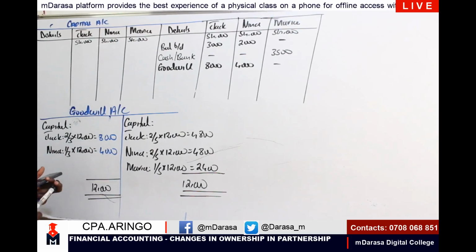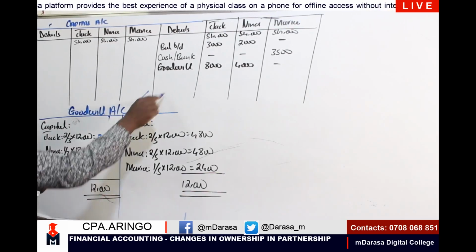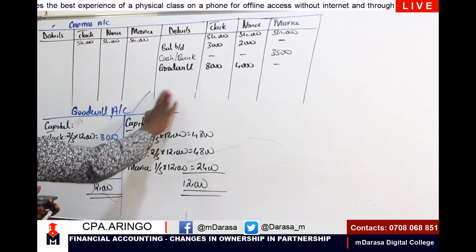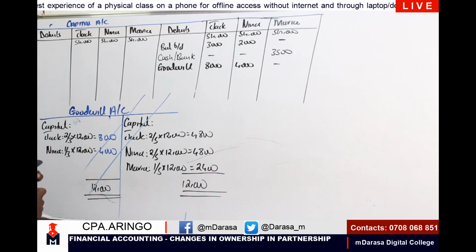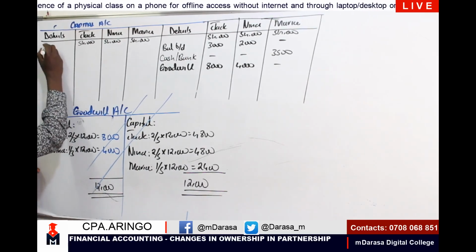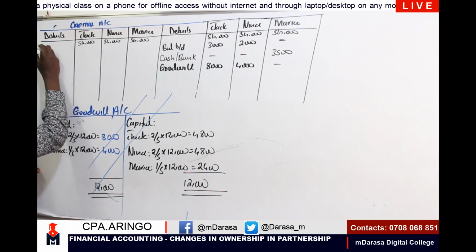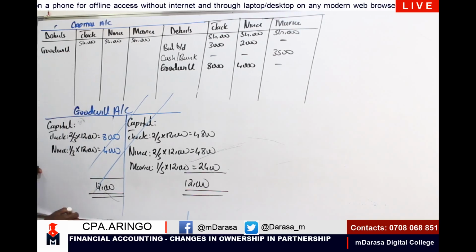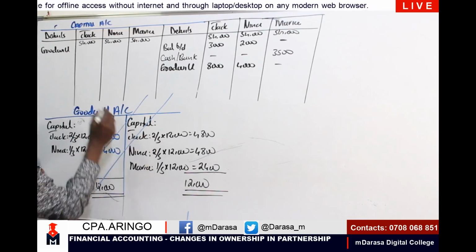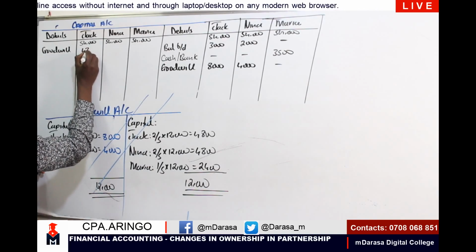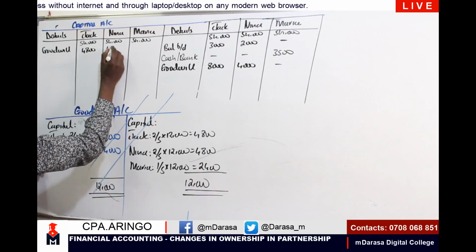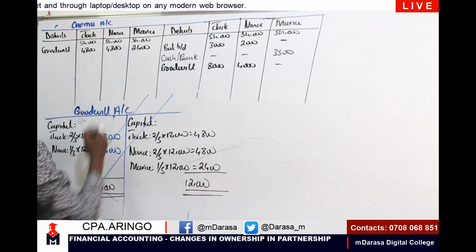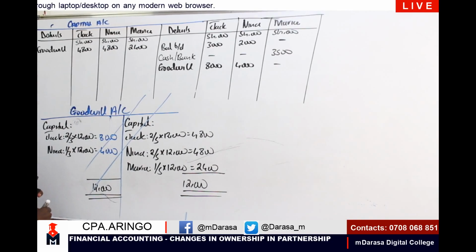We have written off the goodwill account, and therefore in my capital account, I'll be having our goodwill, which we've just created. For Jack, I'll be having 4,800, and Maria, 2,400.